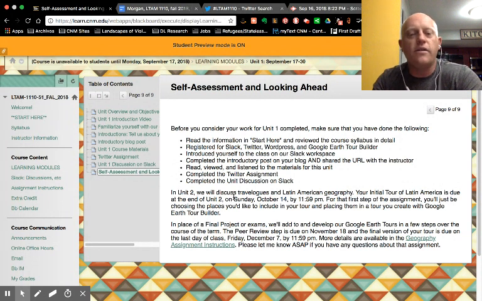And then it has the kind of larger assignments that are coming due in the not too distant future. Mostly it'll be talking about the geography assignment because rather than doing exams, we're going to be working on the geography assignment as our big project over the course of the term. So this just gives you some reminders about that.